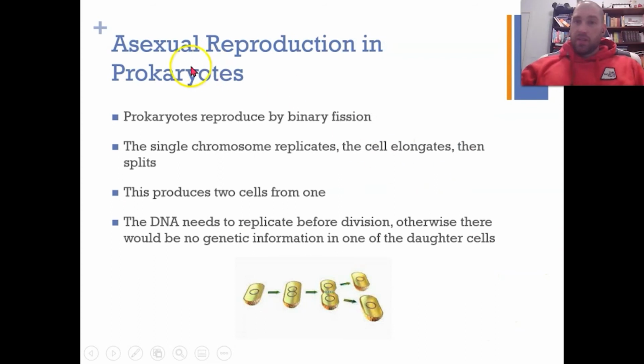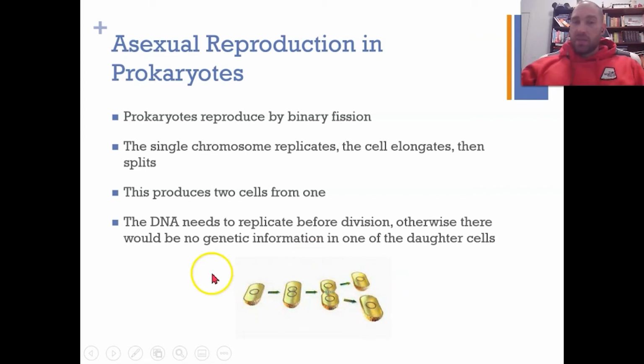In prokaryotic organisms, asexual reproduction happens through binary fission, and again we'll go through this in a bit more detail a bit later on. The processes that happen are pretty easy though. We have a single chromosome in prokaryotic organisms. That chromosome replicates, so we get 2 copies of that chromosome. The chromosome attaches to the cell membrane, the cell gets longer, and eventually the cell splits off and we get 2 copies of the cell.